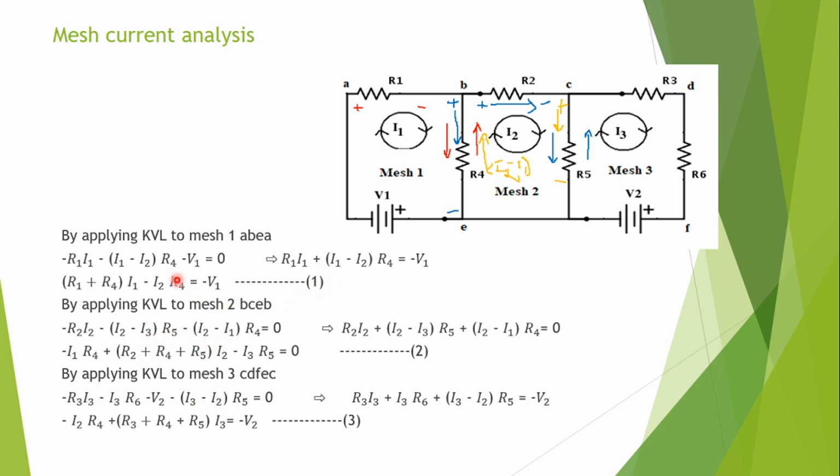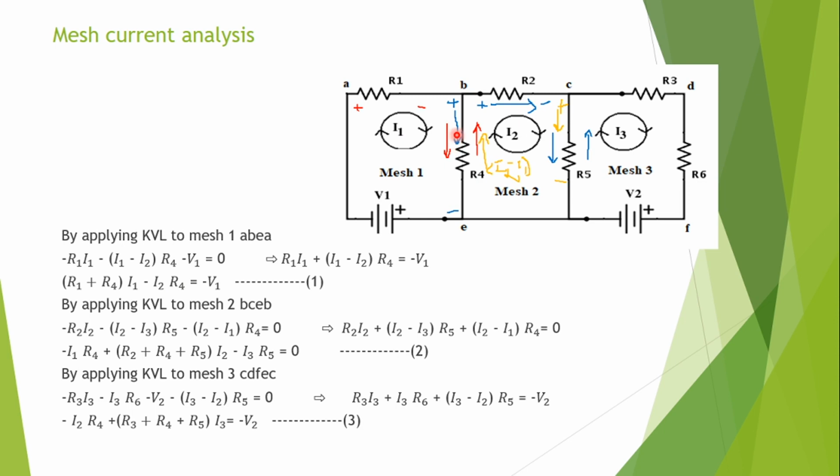And what about the other mesh current coefficients? Mesh 1 is not attached to mesh 3. No common element between mesh 1 and mesh 3. None of the elements is common. So in mesh equation 1, the I3 coefficient is 0. The I3 coefficient is not there, whereas the I2 coefficient is minus R4, which is common to mesh 1 as well as mesh 2.